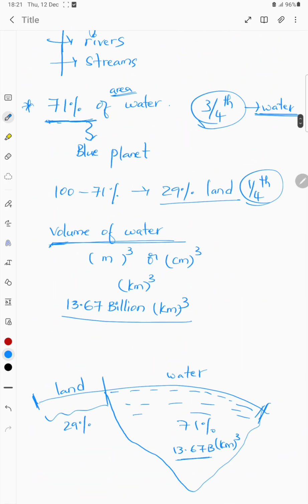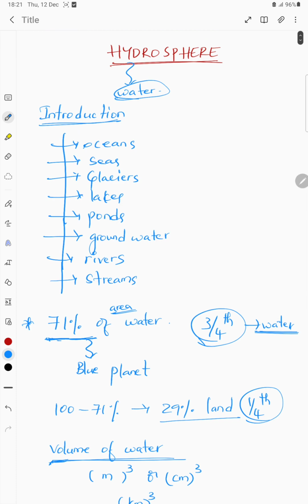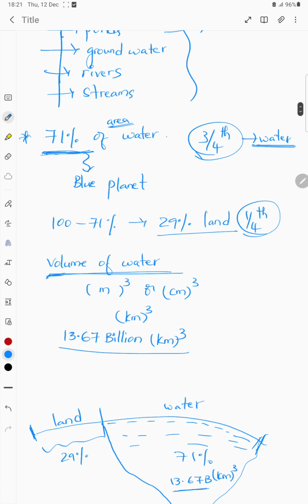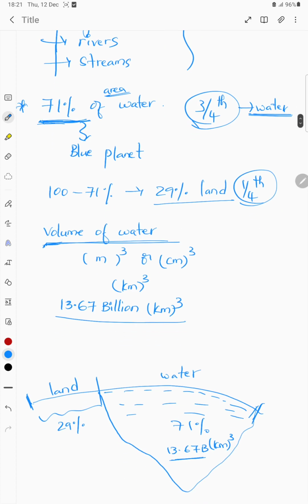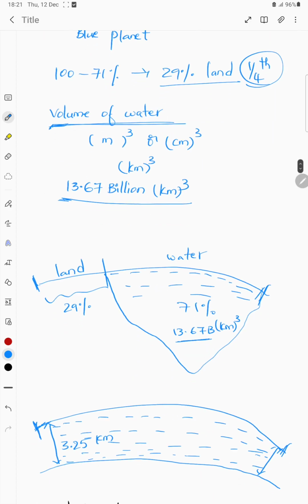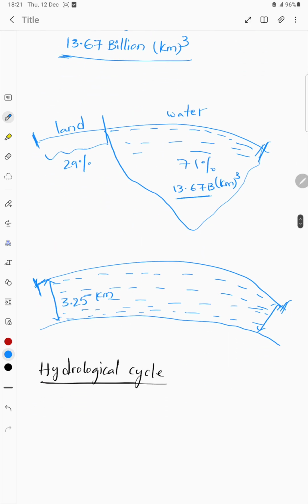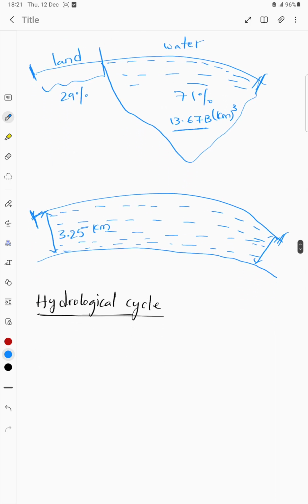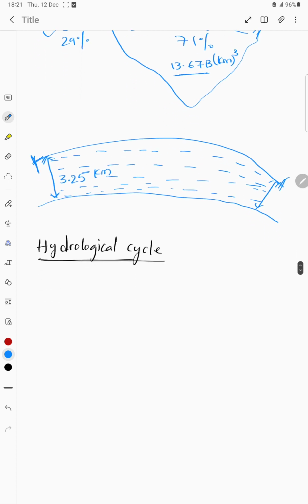Initially we have learned what hydrosphere is and what comprises it, how much percentage of water is available on the Earth's surface, and if we convert this into volume, how much volume of water there is. And if we spread all the water across the surface of the Earth, the depth of the water will be 3.25 kilometers.